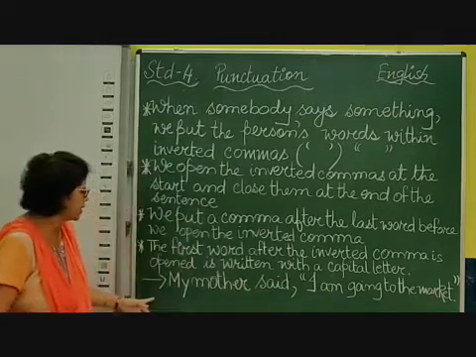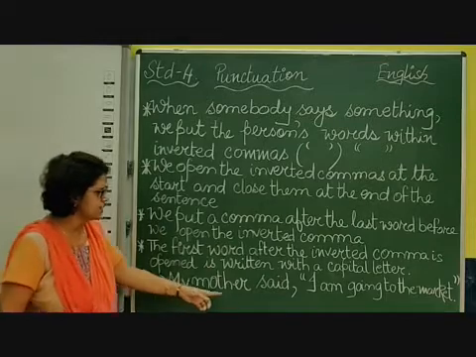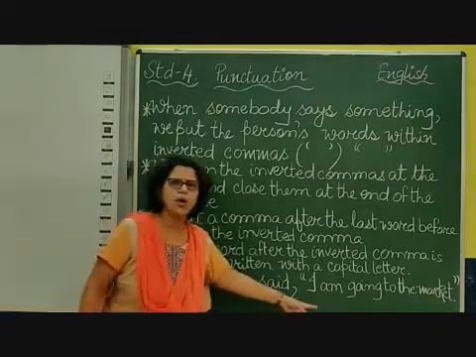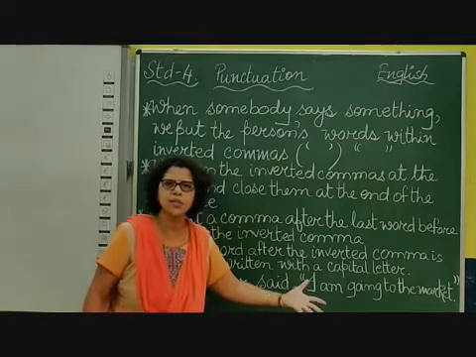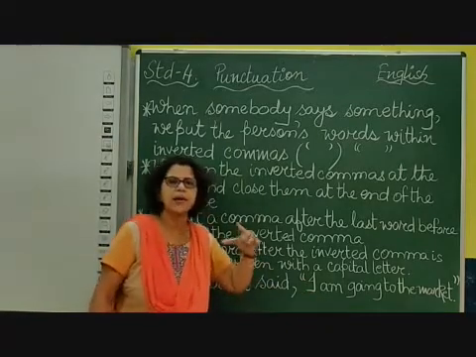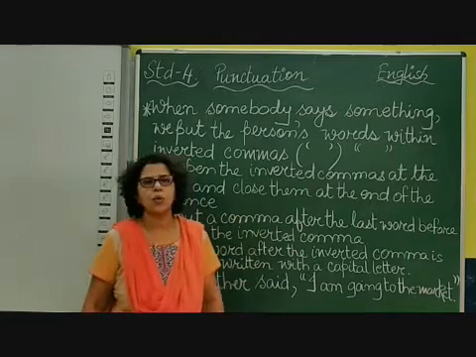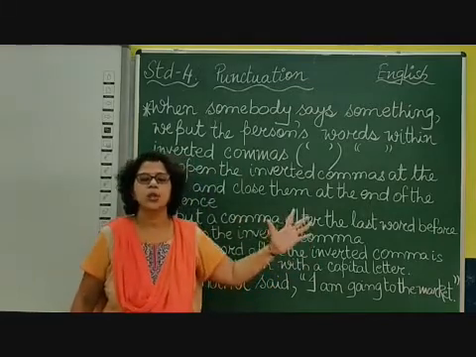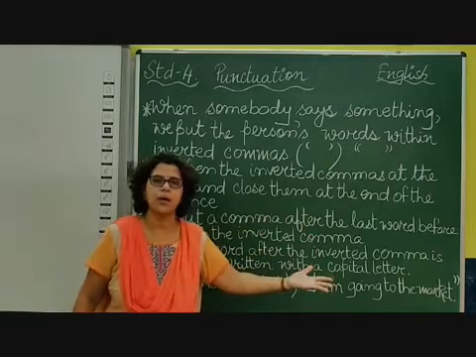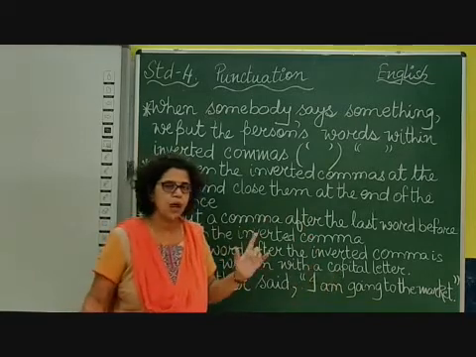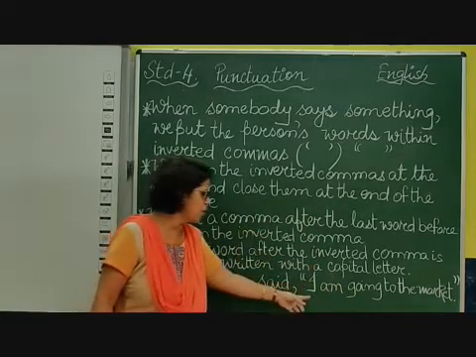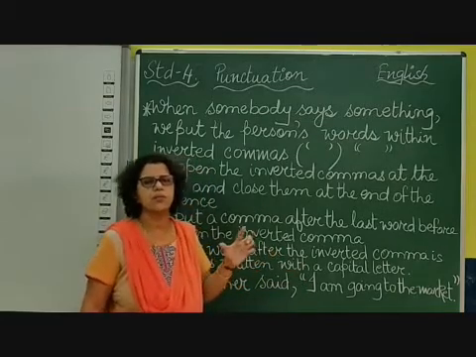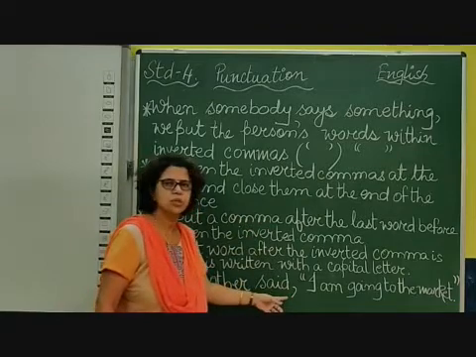See, I have given one example here. My mother said, "I am going to the market." Now, here you are not going to the market, your mother is going. That's why these are the mother's direct words. You cannot say "I am going." You can say, my mother said that she is going to the market, or she was going to the market. But here I am putting the direct words, so I have put inverted commas, and before I start the direct words of the speaker, I have to put a comma.